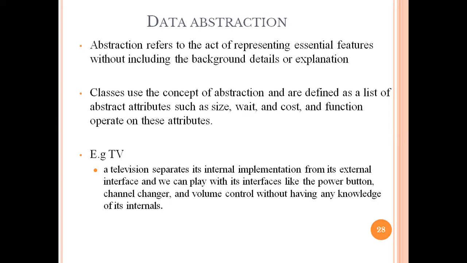Suppose you have entered two different numbers, and the calculator calculates those numbers and returns the result, but you don't know how it calculated them. So this is called abstraction. It hides that explanation or detail. This particular concept is called data abstraction.